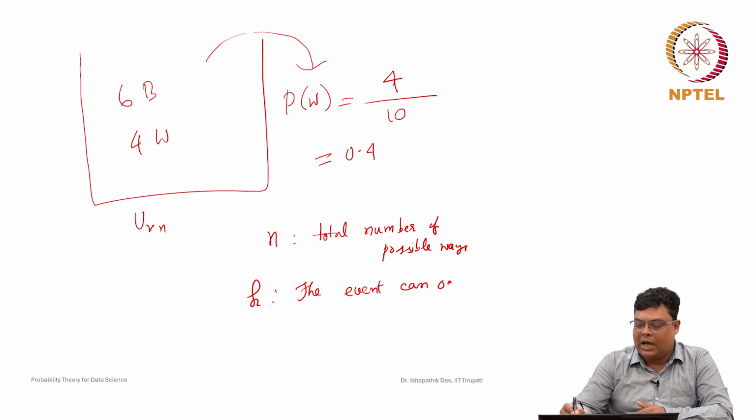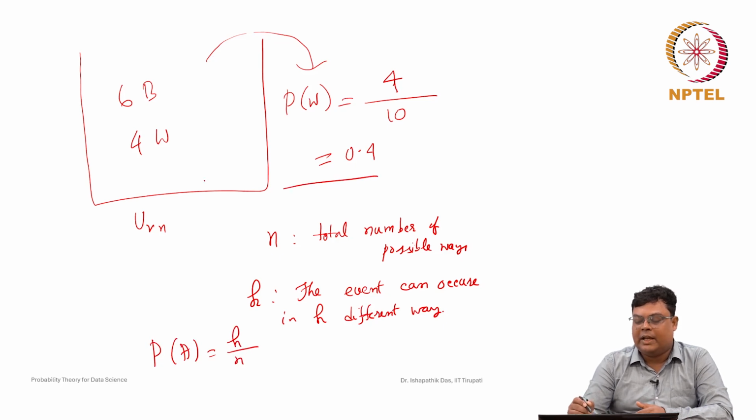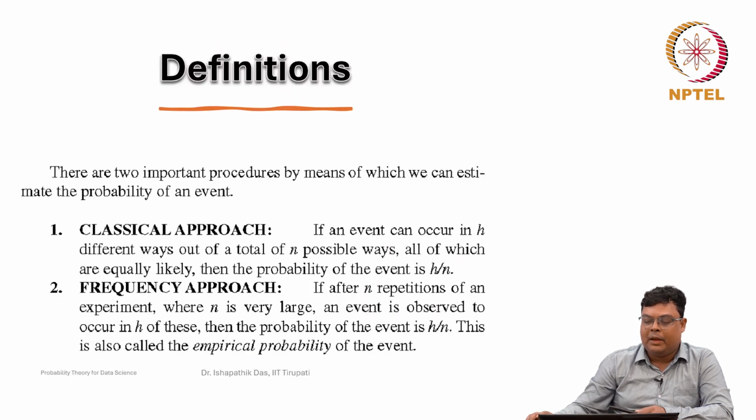The event can occur in h different ways. So then the probability of this event A is nothing but h by n. Here we have already discussed one example: this is 0.4 probability, because h is 4 here and n, the total number of possible ways, is 10.